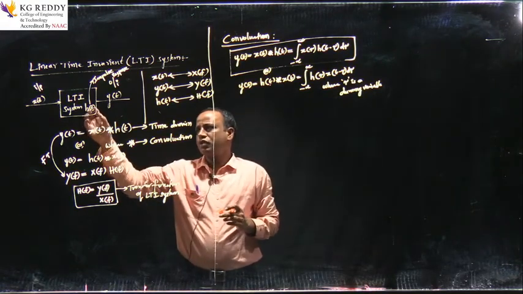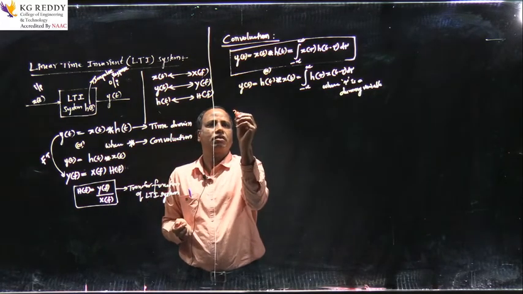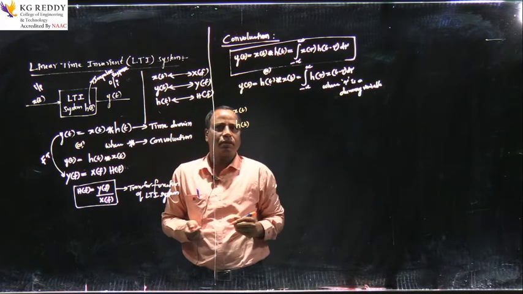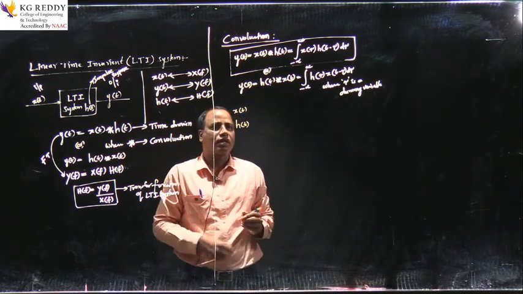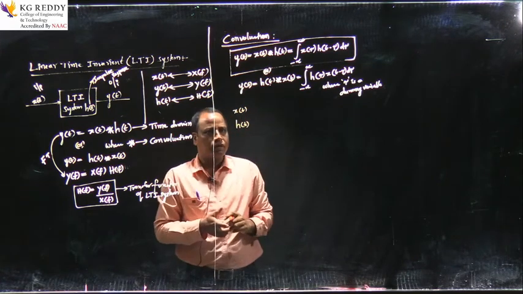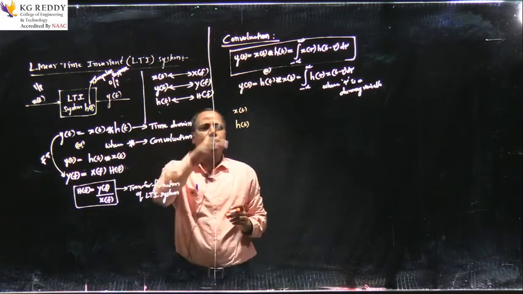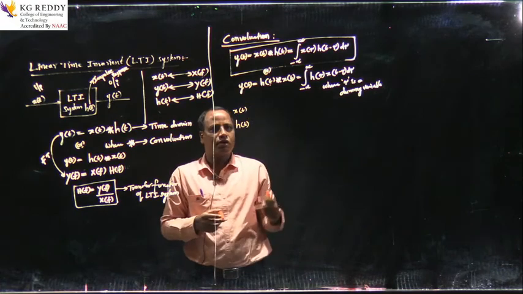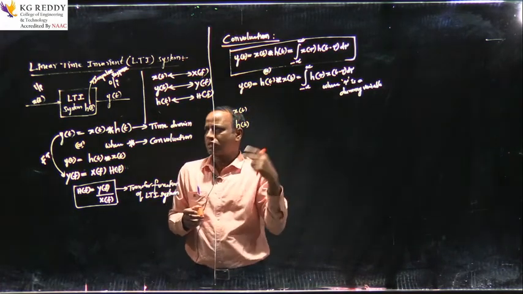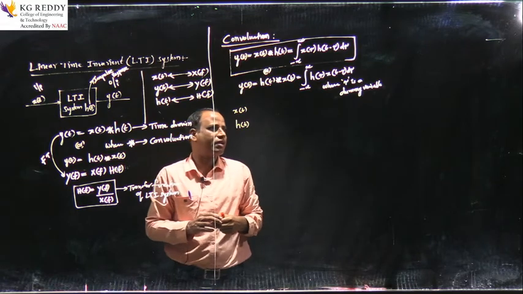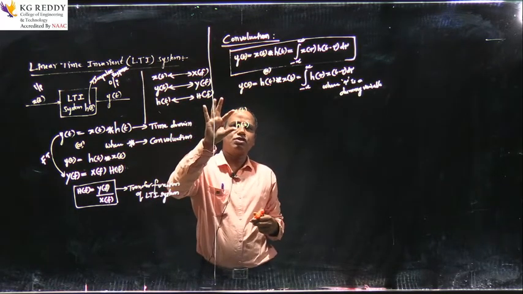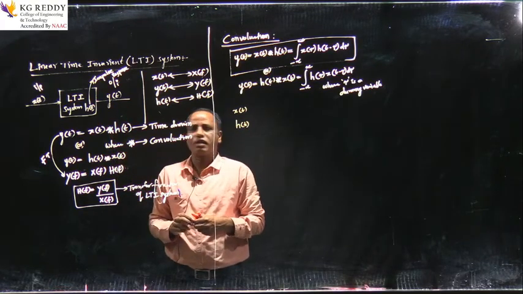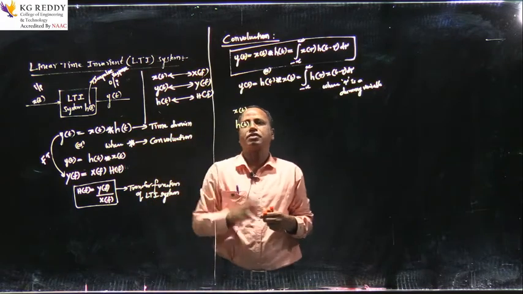Suppose h of t is given, x of t is given, and h of t we can calculate. Suppose based on this information, I want to determine the response of this linear time invariant system. What I have to do is determine the convolution for these two signals. That is nothing but the response of the linear time invariant system. If you are able to determine the convolution between two signals, that will be the output of the linear time invariant system. By two signals I mean input and impulse response.